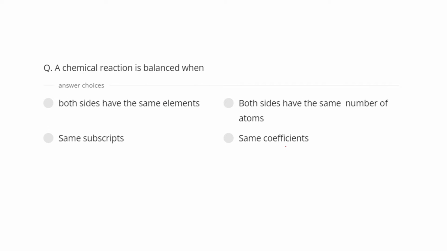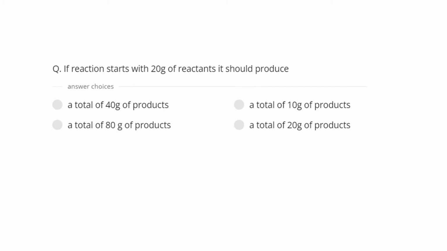but the number was not the same. So both sides have the same number of atoms. That will make your answer perfect. That is the answer for your question. That is, both sides have the same number of atoms. And when you have the same number of atoms on both sides, that will make the law of conservation of mass correct. That will prove the law of conservation of mass here.